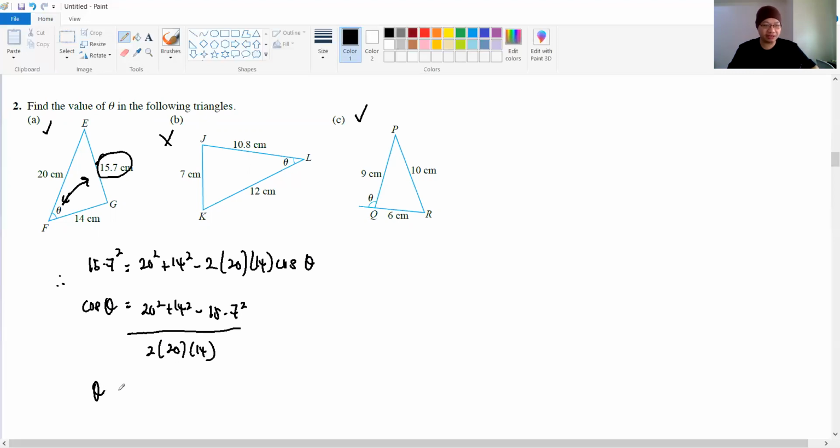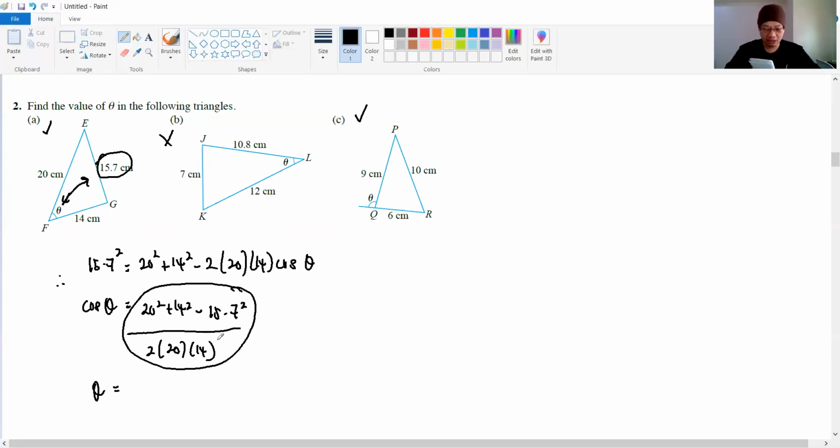And then find your theta here. You compute everything, and then you shift cos, and then you get the answer. Then you round off. Round off only one time. Do not round off after you compute this much, then shift cos, and then round off again. No, round off only once.